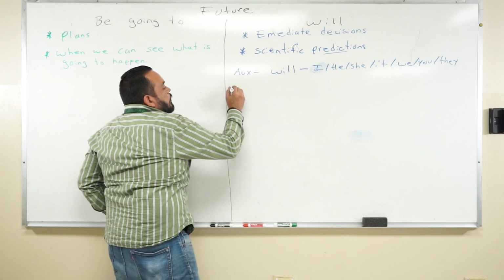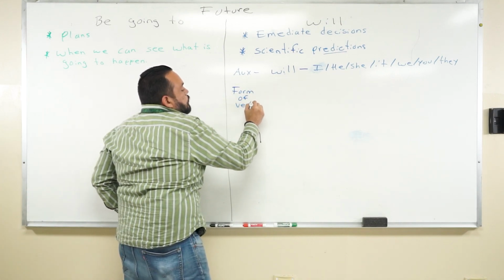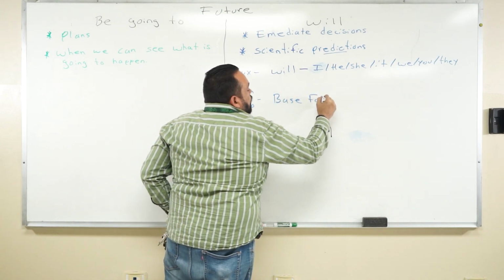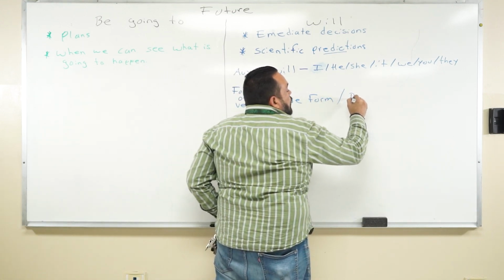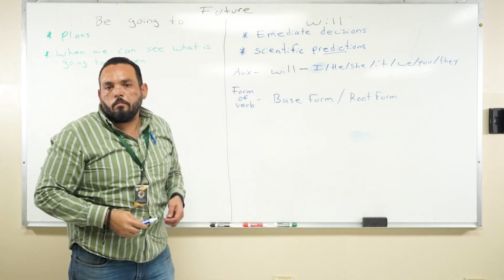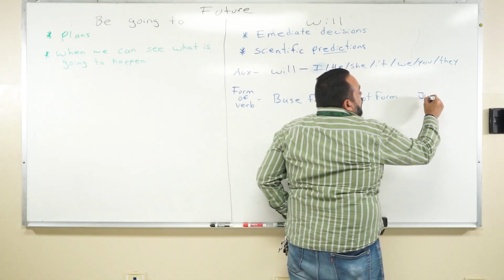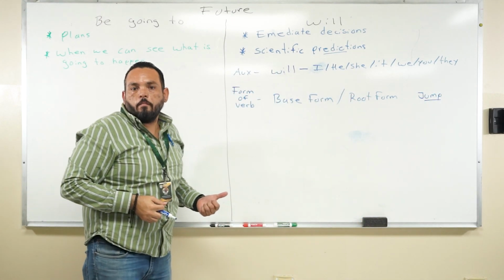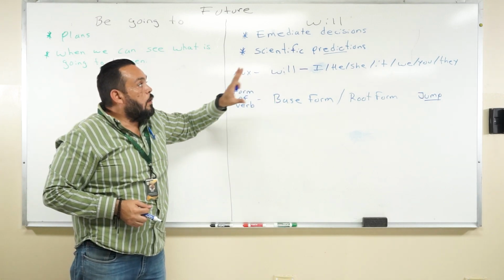The form of the verb that we use. We're always going to use the base form of the verb, or we're going to use the root form. It is the same thing, but with different names. Meaning, the base form or root form will be the verb as you write it originally. So this is the form of the verb that we're going to be using for future with will.